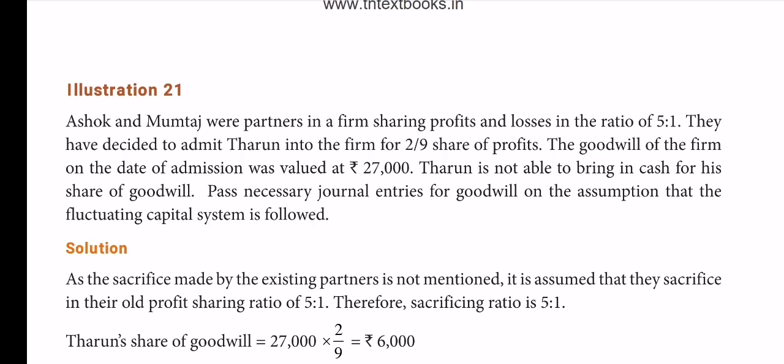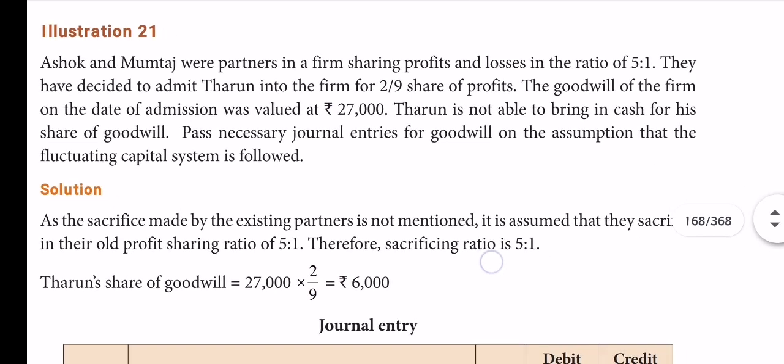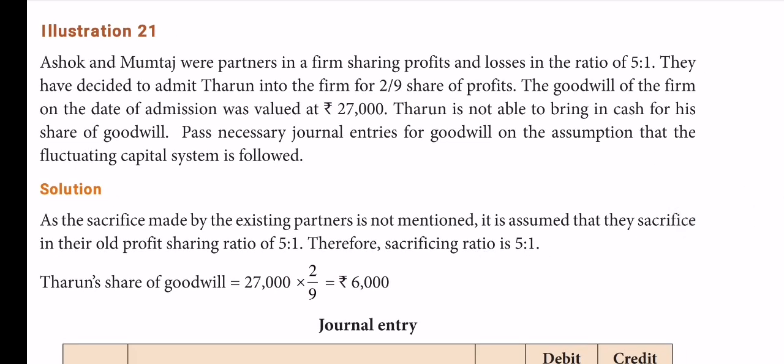Okay, therefore here first we have to find out the sacrificing ratio. That's what I taught you in the previous class. It is the sacrifice by the old partners in favor of the new partner. For that sacrifice, something is to be compensated.